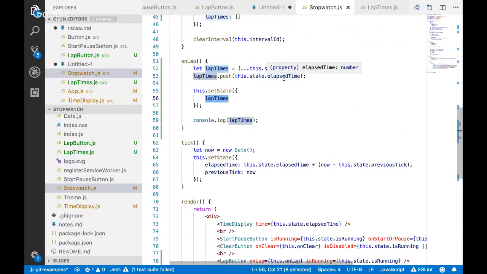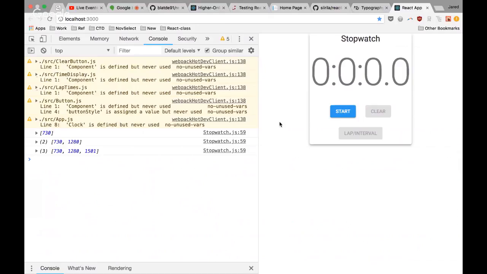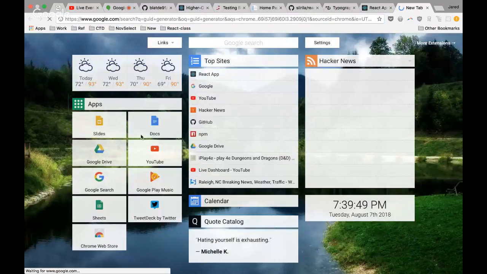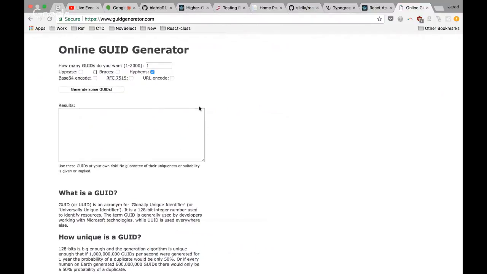There are tools out there, like there's something known as a GUID, which I think is supposed to stand for globally unique identifier. Let me find an example of one real fast if I can. So this is an example of a GUID, which is an ID that a lot of things can generate.